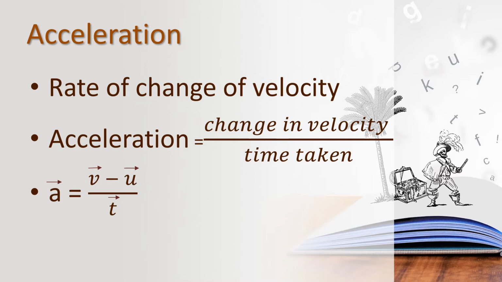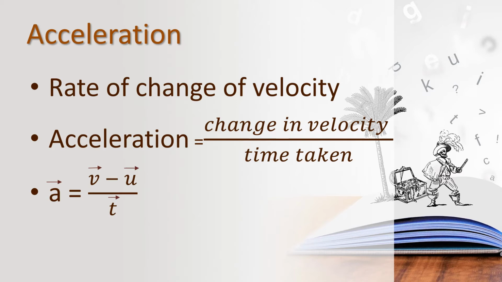So we can write it as a vector equals v vector minus u vector upon t. Change in velocity means v vector minus u vector. Okay, a equals v minus u by t.